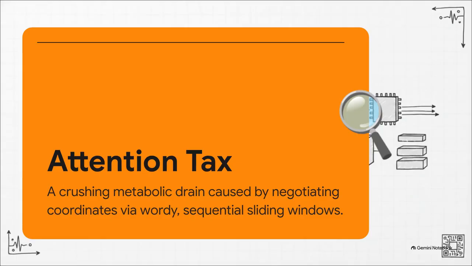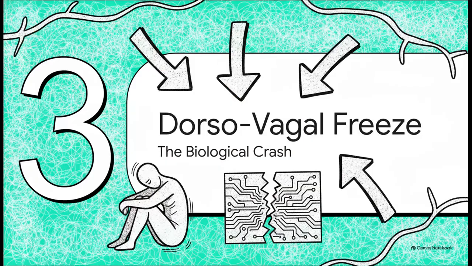And dropping into that eager mode triggers something called the attention tax. Trying to translate complex four-dimensional thoughts for a low-bandwidth audience using those wordy sliding windows forces your prefrontal circuits to pay a crushing metabolic drain. Building all that heavy linguistic scaffolding just to be understood quite literally exhausts your brain's metabolic budget. Which naturally leads us to the physical consequences in Section 3, the dorsovagal freeze trap.